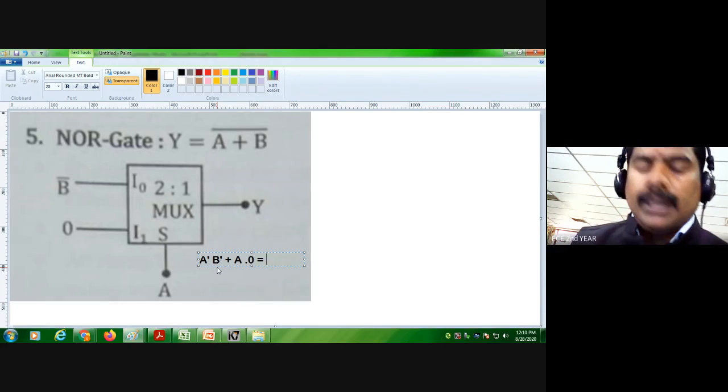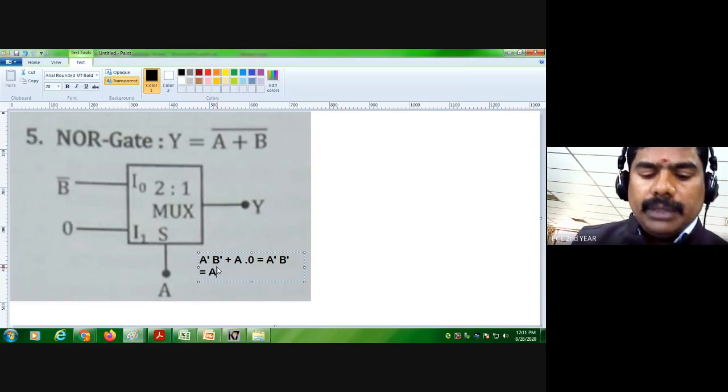Y equals A bar into B bar, which per De Morgan's law can be written as A plus B whole bar.